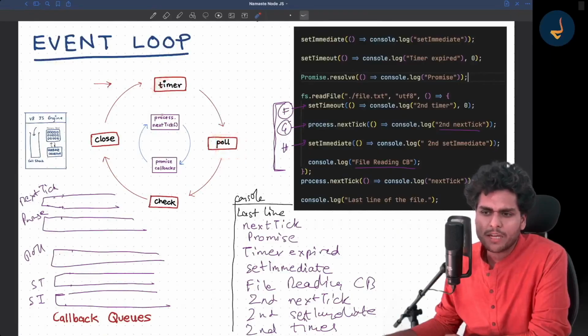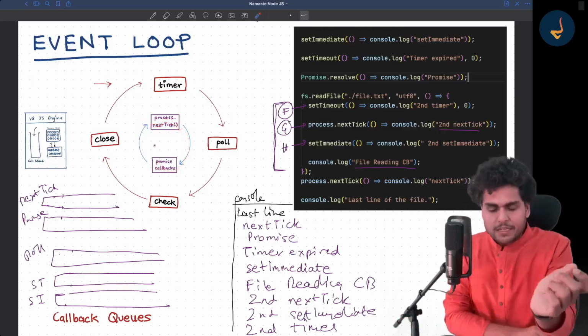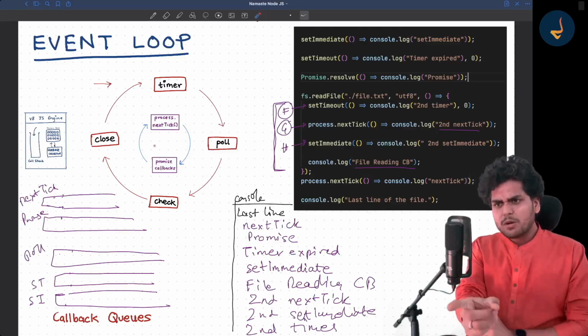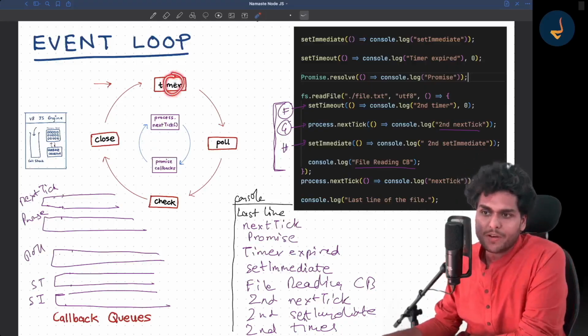In the last video, I already told you about the phases of the event loop. We saw that there is process.nextTick and promise callbacks, and this cycle happens before every phase. Before starting every phase, these process.nextTick and promise callbacks are checked, and all these things we studied, isn't it? In the last video, I told you that there are 4 phases.